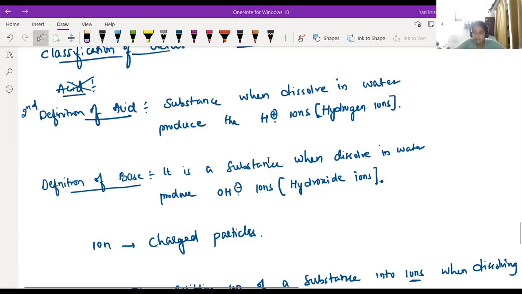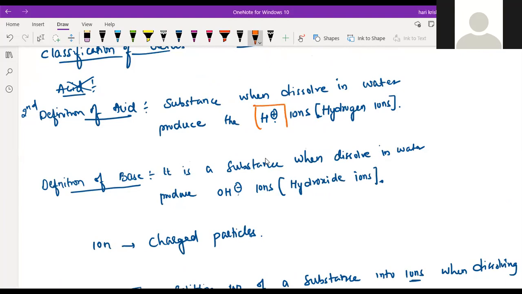I'm not able to understand this concept. Yeah, one thing I'll tell you. What is the acid definition? Whenever you dissolve the acid in the water, it will produce only H plus ions. What is that H plus ion? H plus ion is nothing but the hydrogen ion, or the positively charged ion. All the acids will have the H plus ions compulsorily.